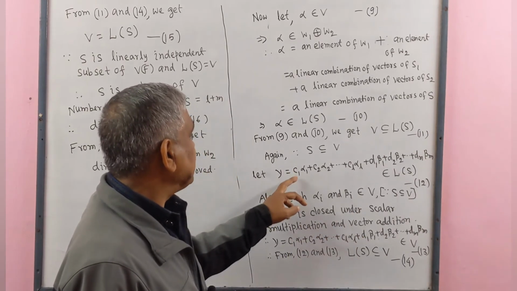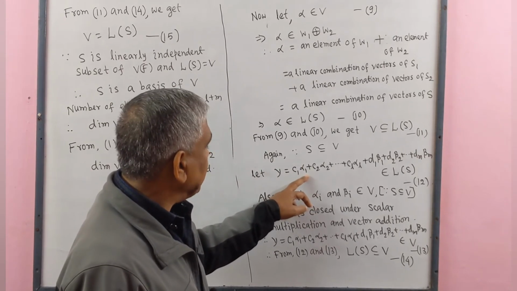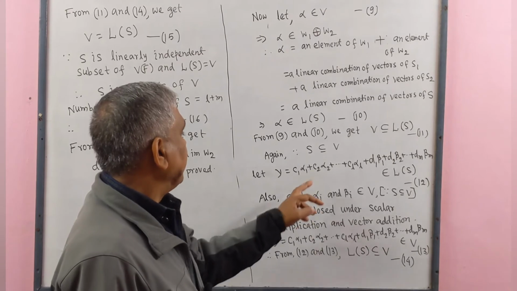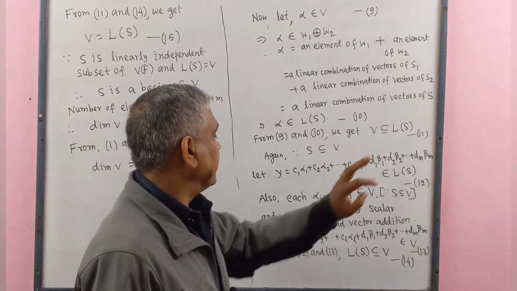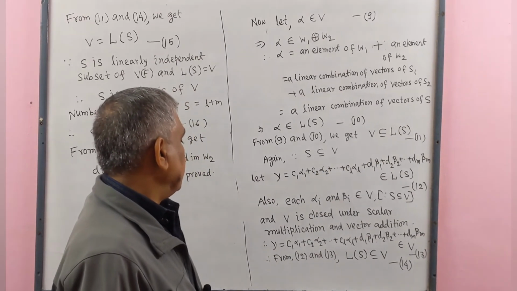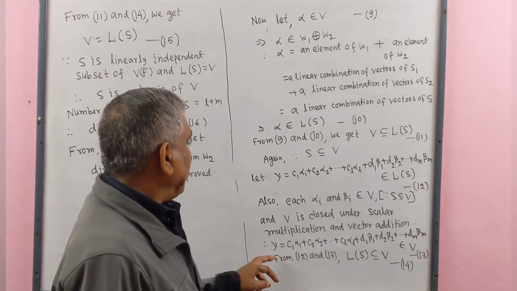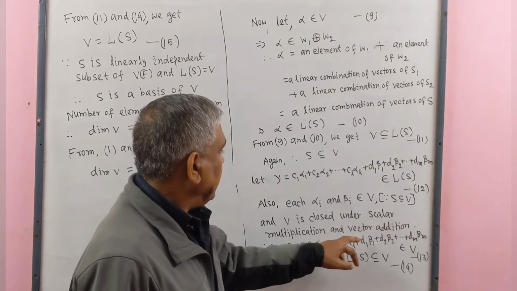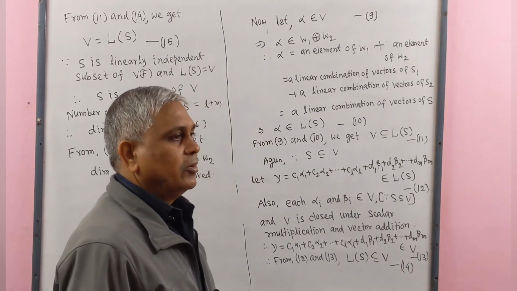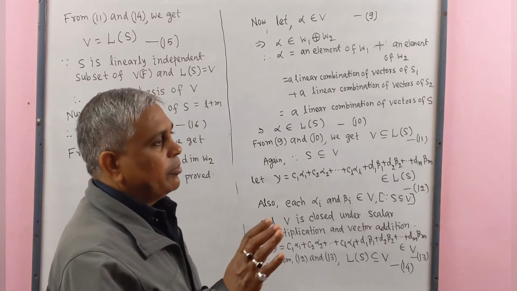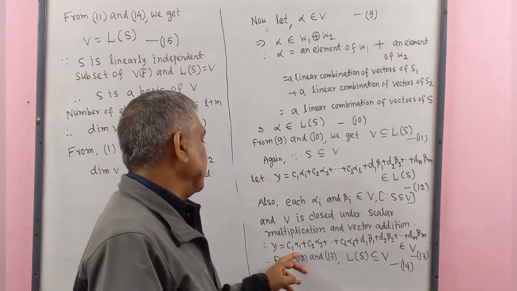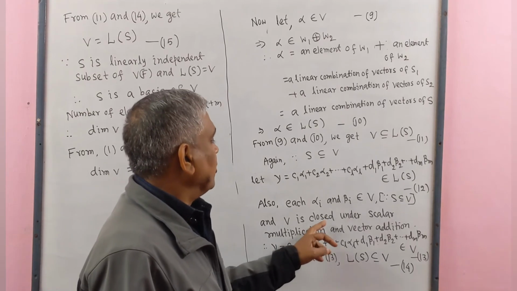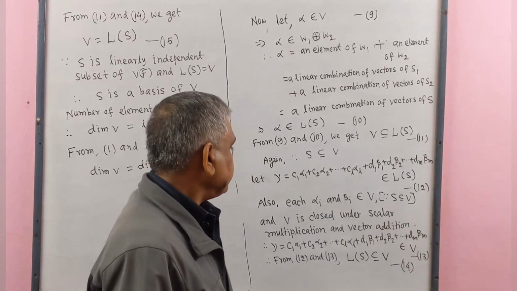Here C1 alpha 1 is a scalar multiplication, C2 alpha 2 is a scalar multiplication, and their sum is vector addition. Therefore, gamma belongs to V, since scalar multiplication and vector addition of elements of V belong to V.